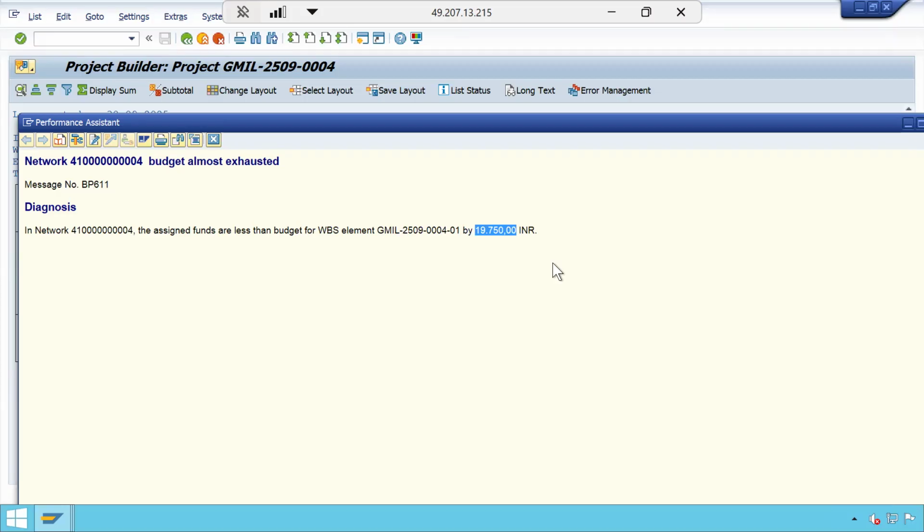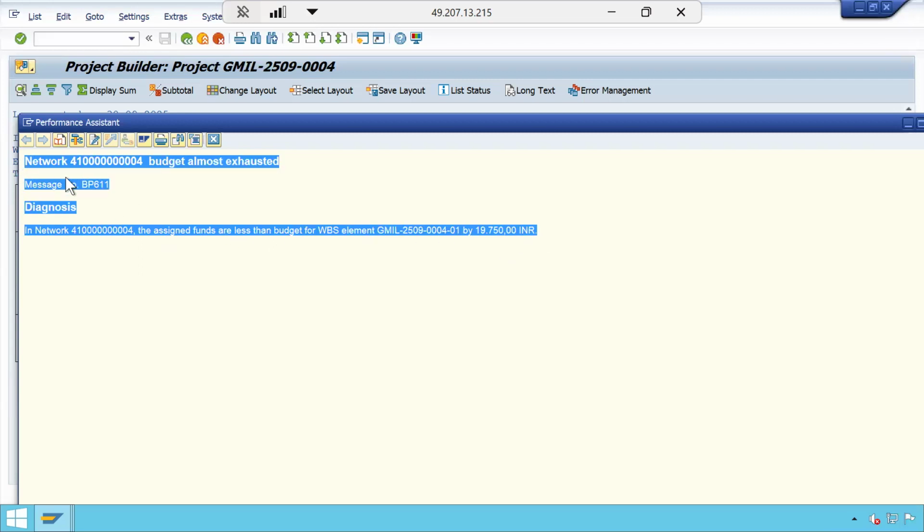In network, the assigned funds are less than the budget for the WBS element by 19,750. Why? We have given 2 lakhs. Yes, and correct, it has assigned 1 lakh 80 thousand 250. So there will be a lot of confusion here. The confusion is in the message that the system displays, SAP standard. It is confusing in nature.